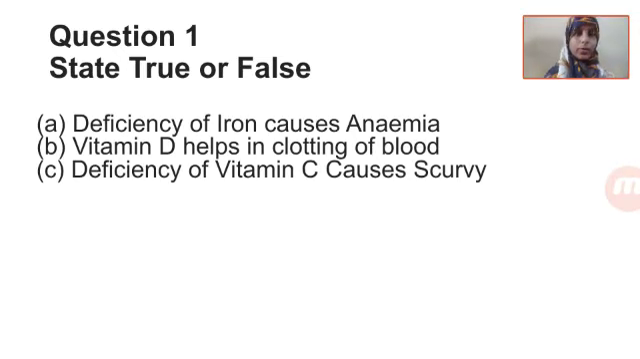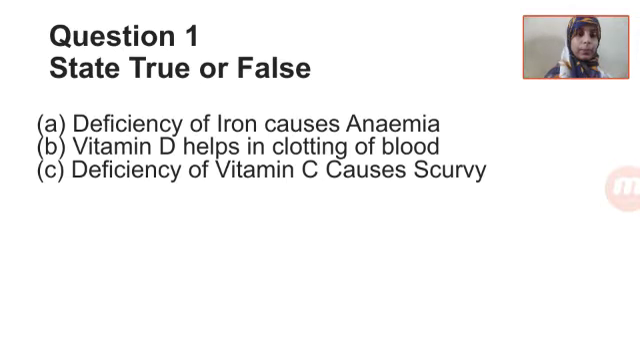Here are the questions. Copy it one by one, leaving space for the answer, and leave one line after each question too. Okay, so the first one is: deficiency of iron causes anemia. You have to state whether true or false. You have to write the answer. You can write it below with an arrow marked on the next line and leave a line after that.